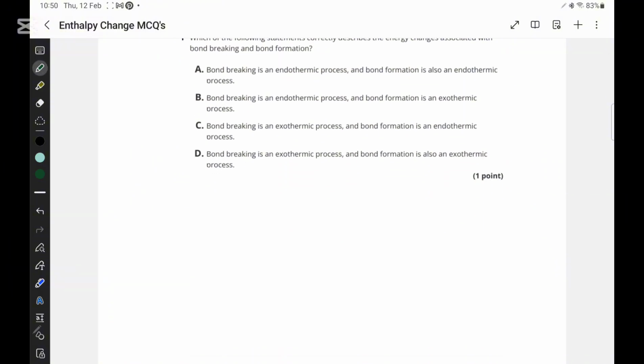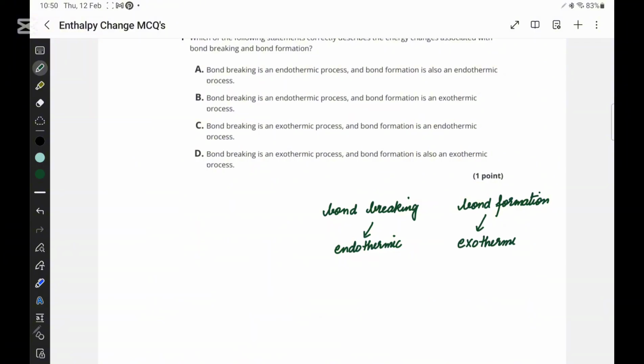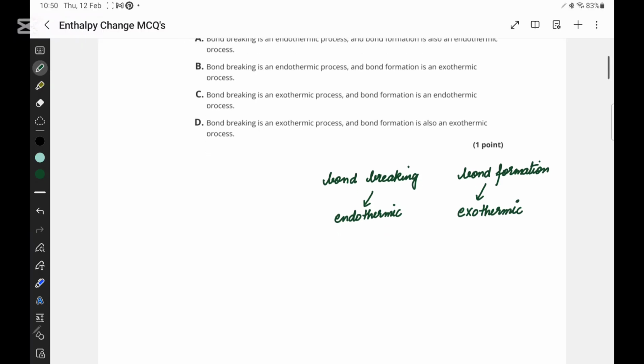First of all, bond breaking is an endothermic process in which heat energy is absorbed, and bond formation is an exothermic process in which bonds are formed and energy is released.